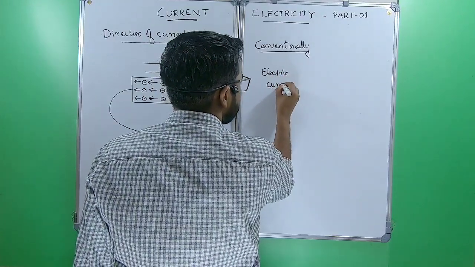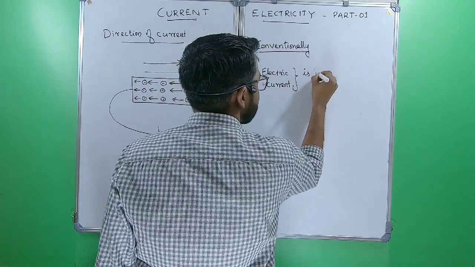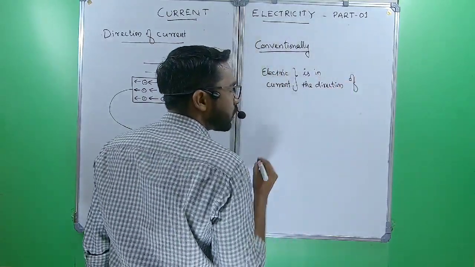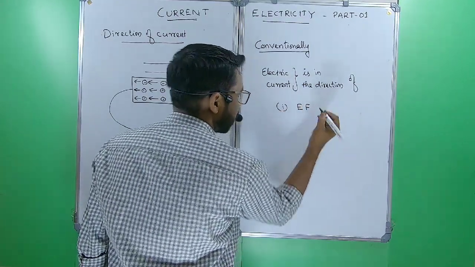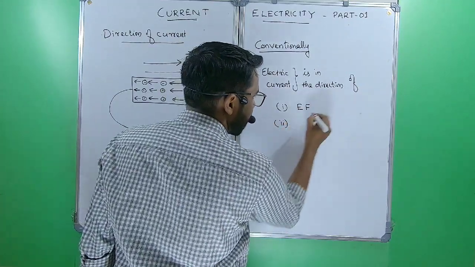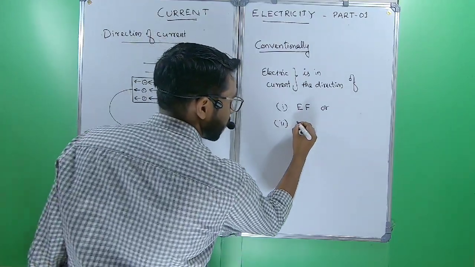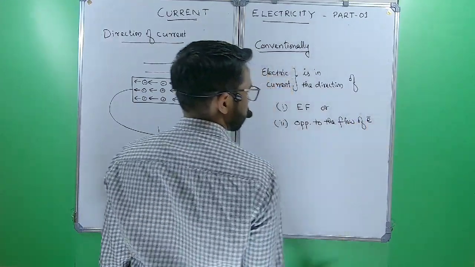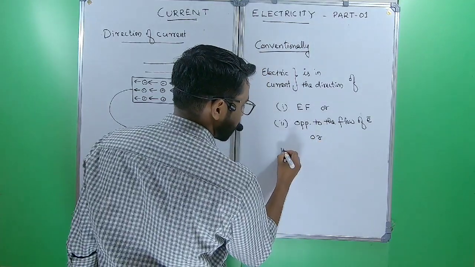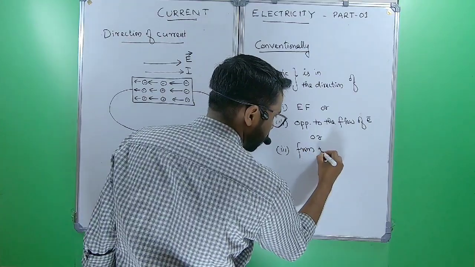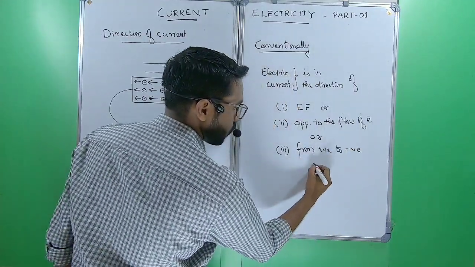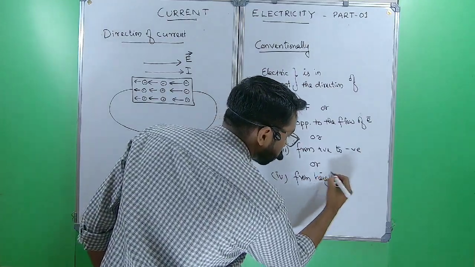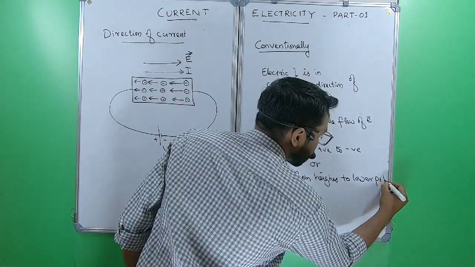Electric current is in the direction of electric field, or we can say opposite to the flow of electrons, or we can say from positive to negative, or we can say from higher to lower potential.